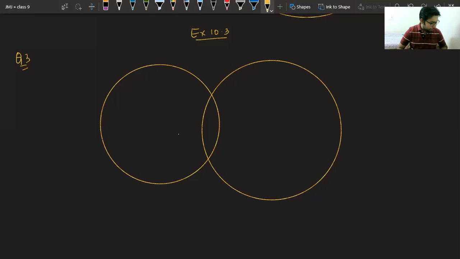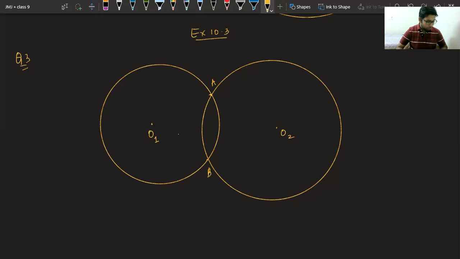Okay. The question is saying if two circles intersect at 2 points. So we have two circles, the first with center O1 and the second with center O2. They intersect at 2 points, point A and point B. I'm again trying to explain the question. Those who have not understood it, let me see the waiting room. Abin is there. Okay.